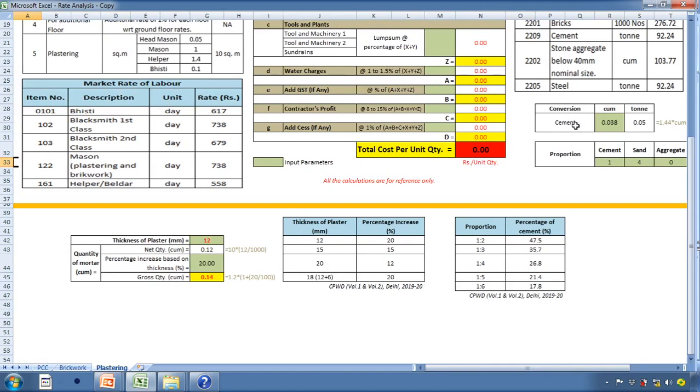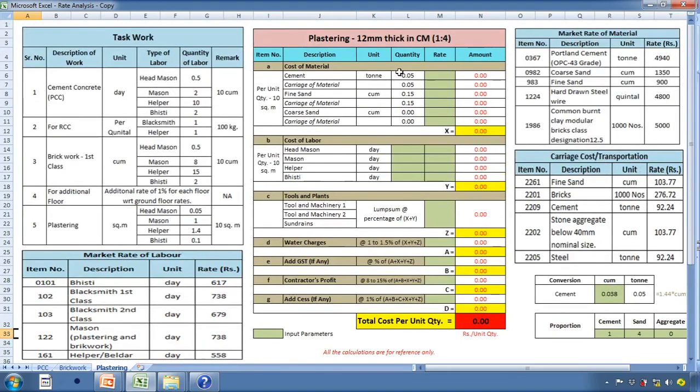We have got the quantity of cement as 0.038 cubic meter. We have converted it into ton, and thereafter the quantity of sand would be 0.038 into 4. Now this quantity is reflected here. The quantity of cement is 0.05, in tons. The quantity of fine sand is 0.15, which is equal to 0.038 into 4. Now the quantity of coarse aggregate is 0 as we don't require coarse aggregate for preparing the cement mortar.